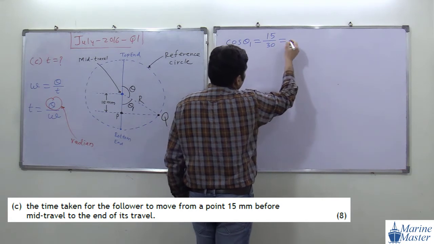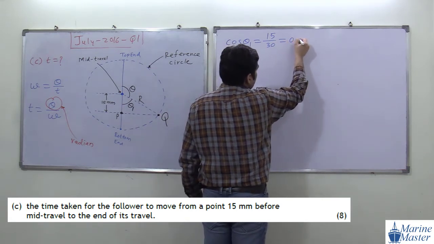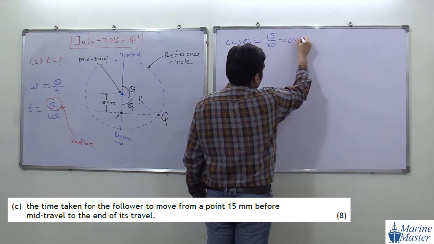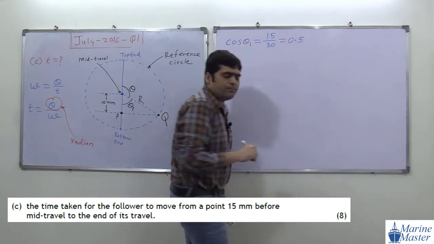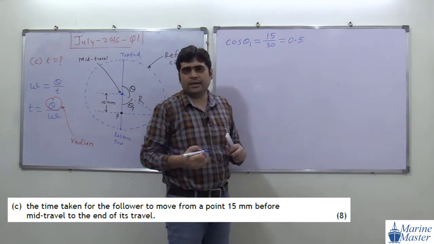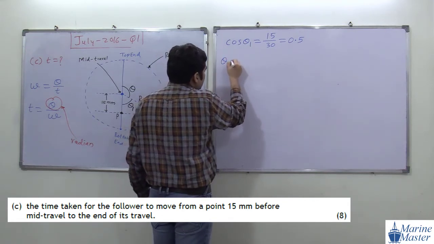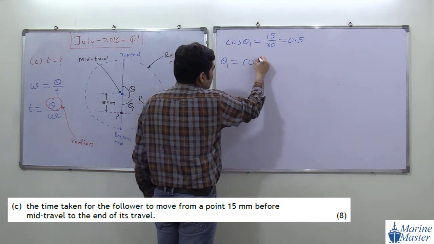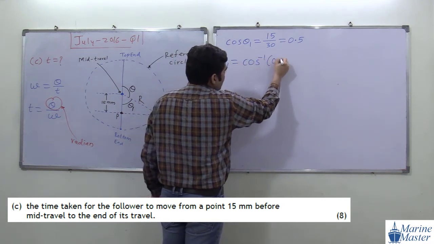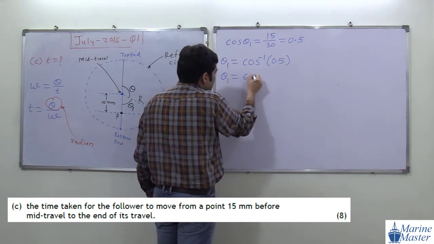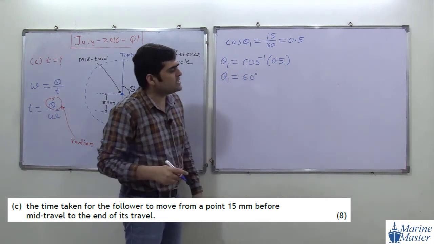So 15 by 30 will become 0.5, only 0.5, not meter. So theta 1 will be cos inverse of 0.5. If you do the calculation, we will get theta 1 equal to 60 degree. It is a standard value, 60 degree.